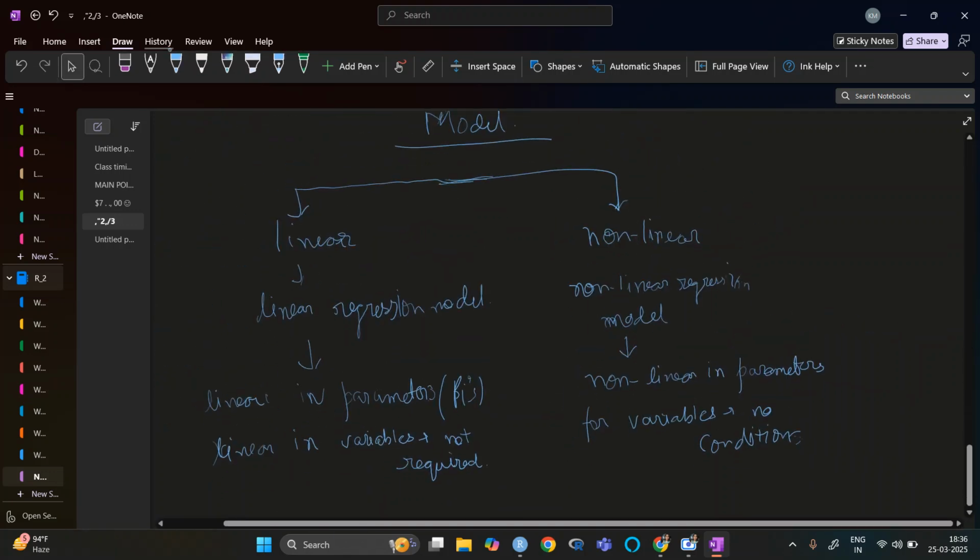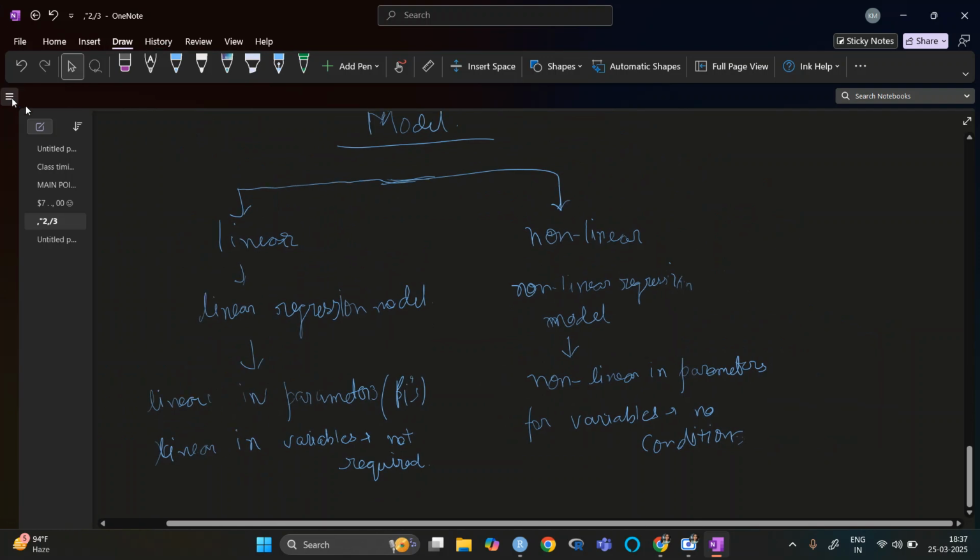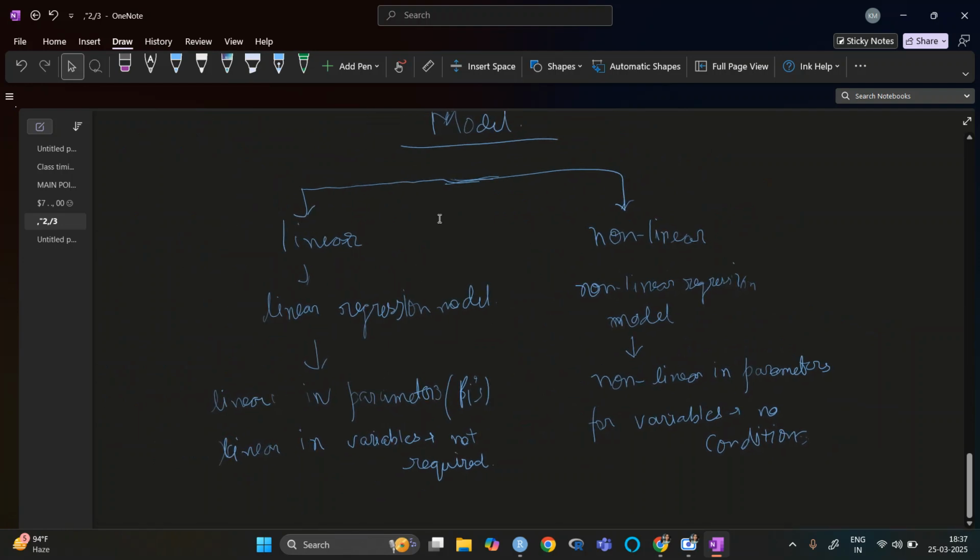So if you try to understand this, we have the linear, non-linear. So linear regression model, non-linear regression model, and here we need to have linearity in parameters. Here we need to have non-linearity in parameters, and for variables which are xi's, there is no conditions.